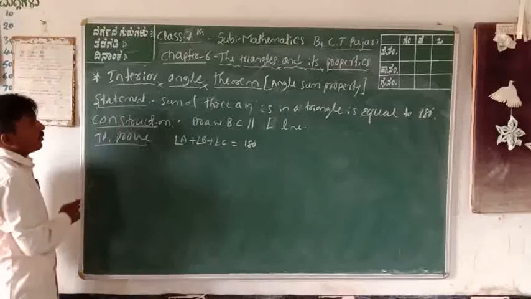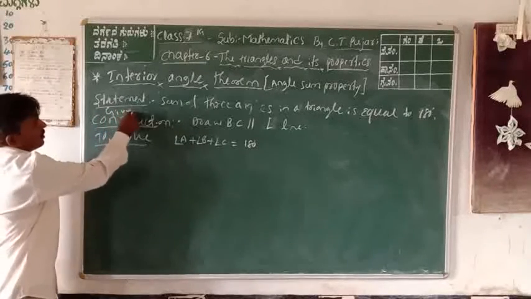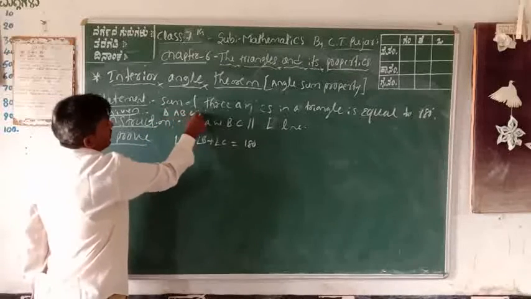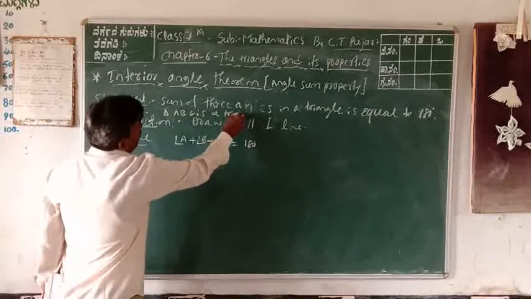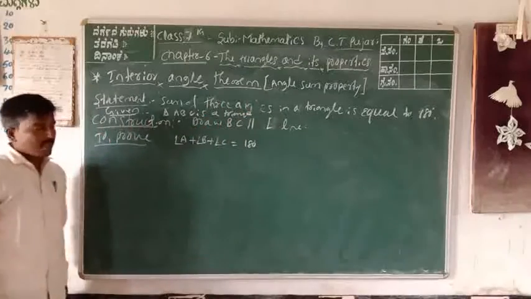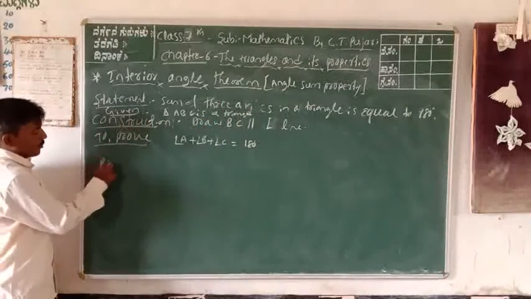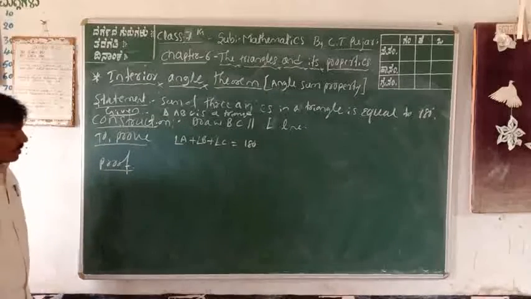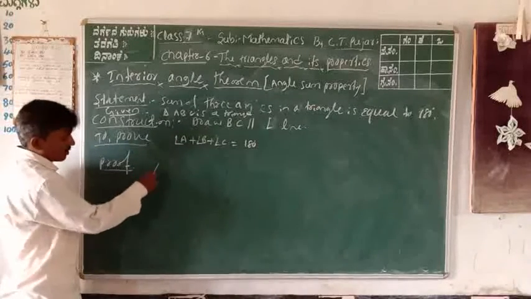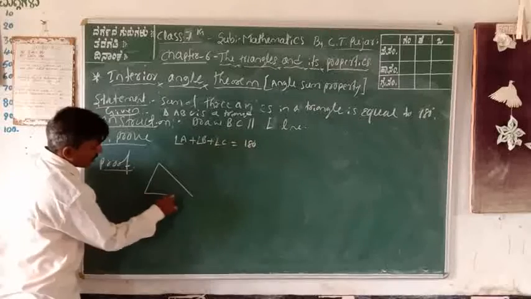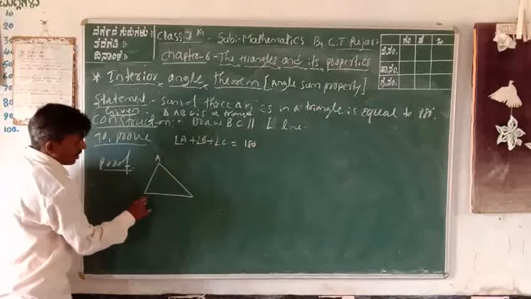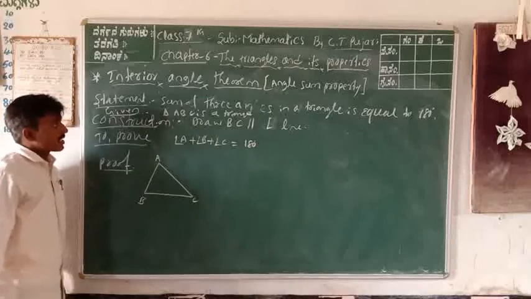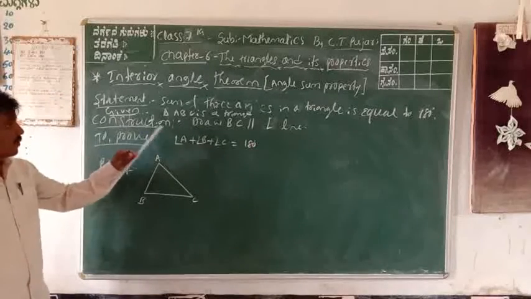Next, given. First we can write the given, no problem. Given: ABC is a triangle. Next, the proof. What is the proof of the theorem? First we take the diagram. The diagram is a triangle ABC. Over. Next, construction.